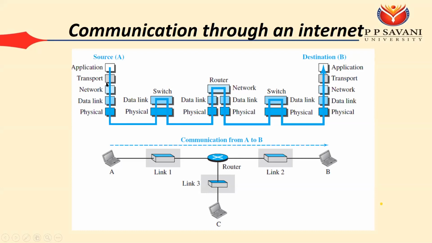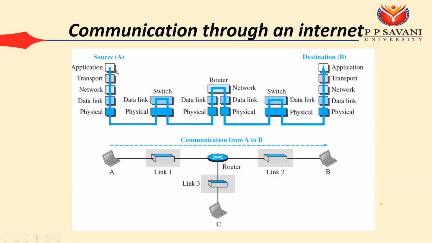For that we require the transport layer, to identify the particular process on the destination side. So we can say the transport layer is responsible for process to process delivery.